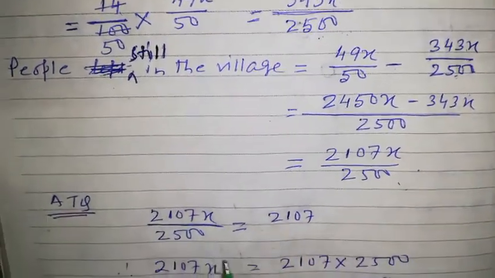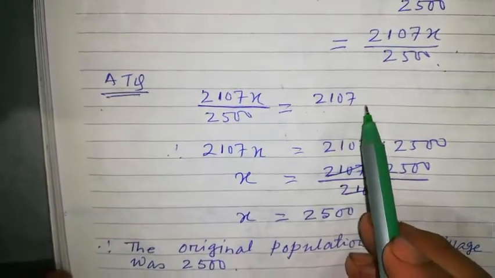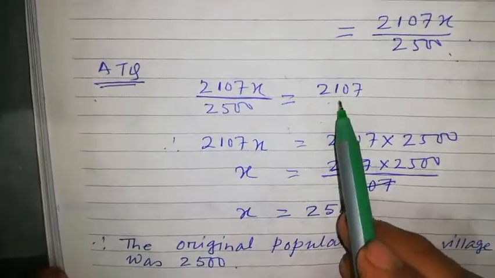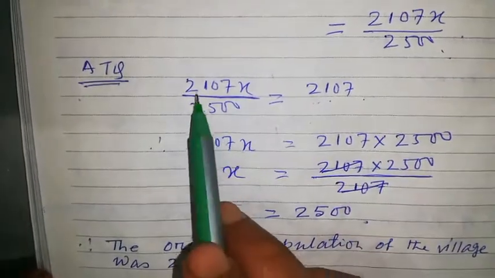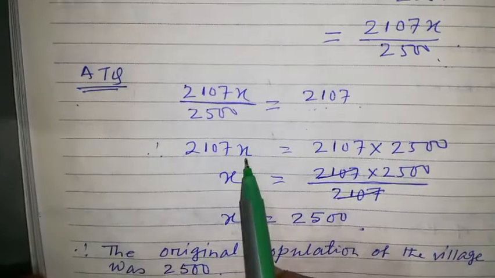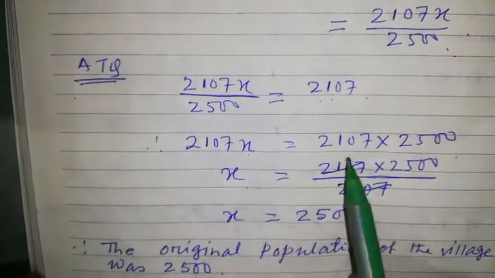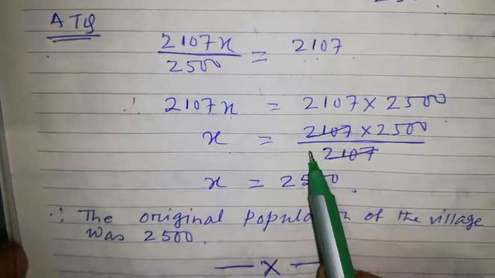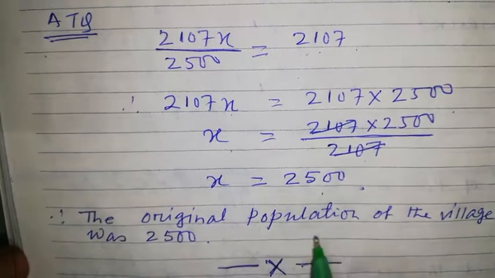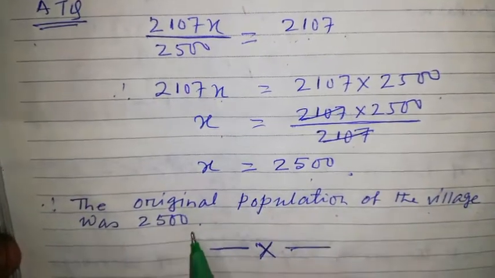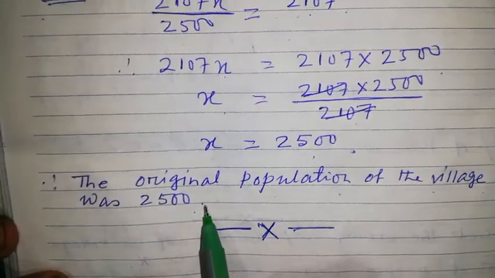Now according to the question, this is equal to 2107. Understood? Now if you do the cross multiplication, 2107x is equal to this, and this should be multiplied. So x equals this divided by this, which will cancel. So how much is coming? 2500. Therefore the original population of the village was 2500. I hope I made it very clear to you.